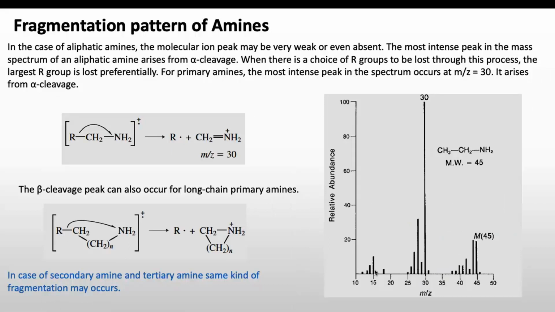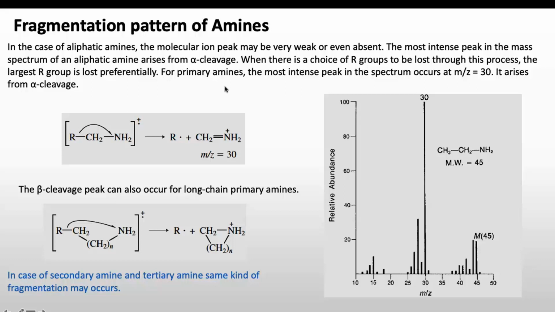Now we will see the fragmentation in case of amines. In the case of aliphatic amines, the molecular ion peak may be very weak or even absent. The most intense peak in the mass spectrum of an aliphatic amine comes from alpha cleavage, as I have shown in this example. This is the heteroatom and this is the neighboring atom. This is the bond connected to the neighboring atom that will break in alpha cleavage.